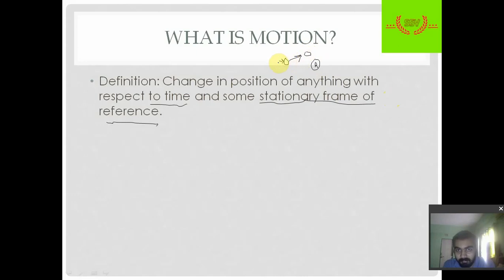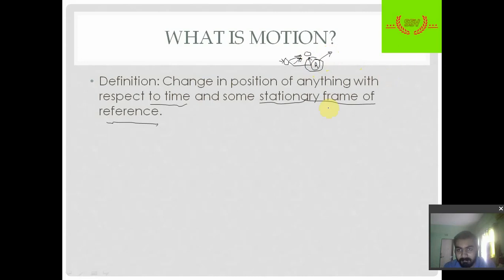According to me, the ball has moved in this direction and this much distance, but with respect to this rock, the ball has moved from this initial position to this final position. So this is how we consider one reference, that is a stationary reference, which is not moving. This is what we call a stationary reference.